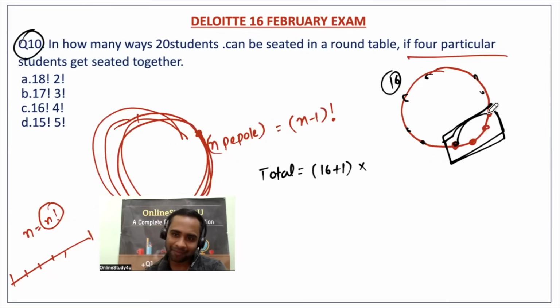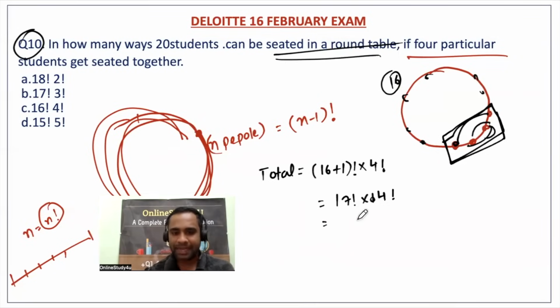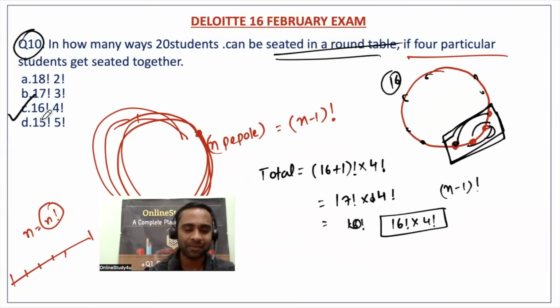These four will play a game among themselves: I will come here, you come here. So 4 persons you can arrange in 4 factorial. This is the correct way of doing this: 17 into 4 factorial. But what is the twist here? When there is a circular arrangement, you reduce one, so n minus 1 factorial. So 17 minus 1, 16 factorial into 4 factorial. That means option C will become the correct answer.